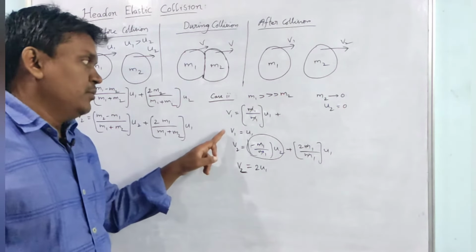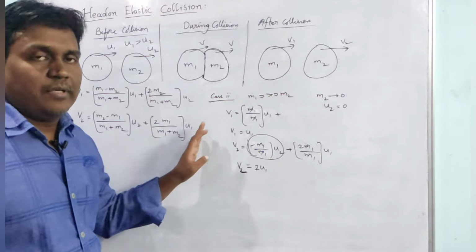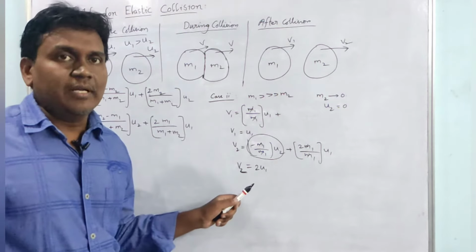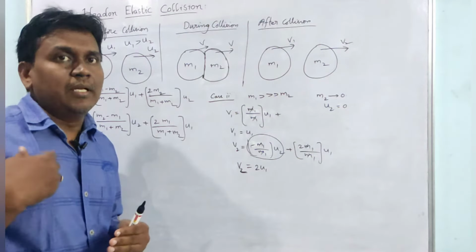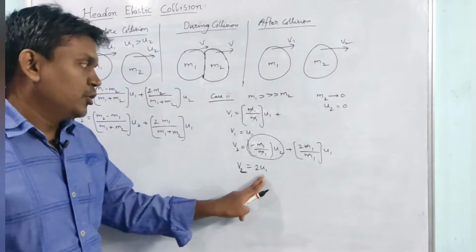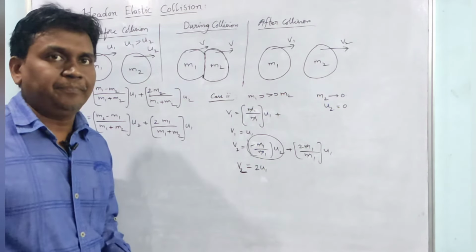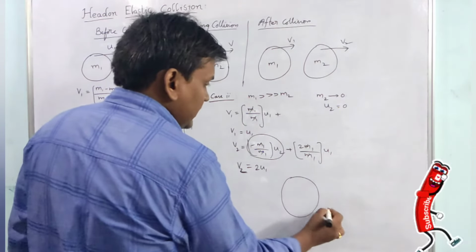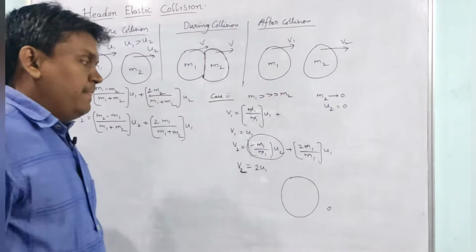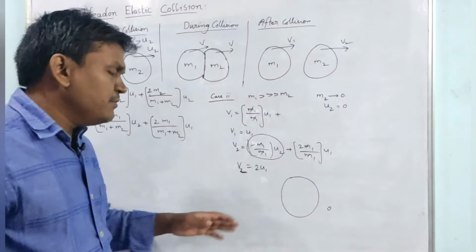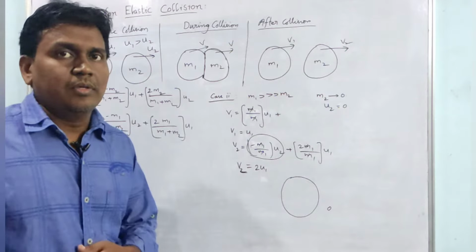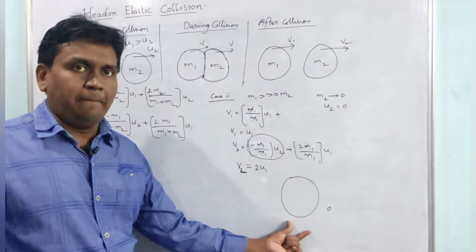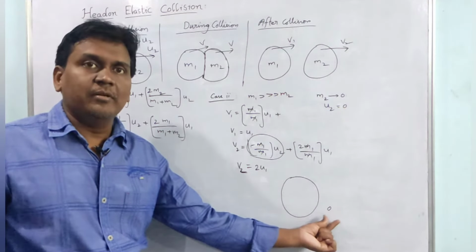That means v1 will be u1, the first body's velocity will be the same, but coming to the second body's velocity, it will be double, twice the velocity of the first body. See, m1 is so big and m2 is so small. So if m1 is colliding with m2, what happens? This velocity remains the same, but this velocity will be doubled.